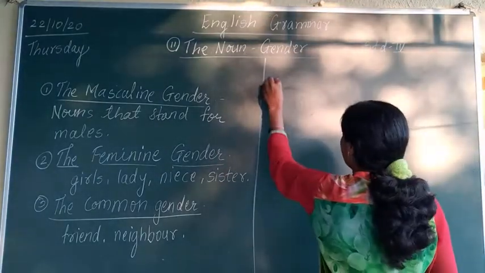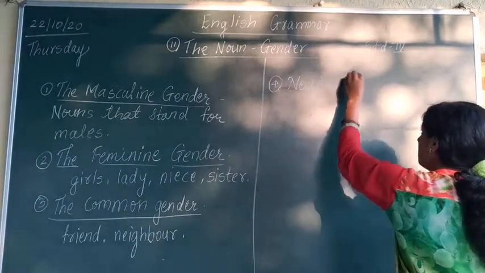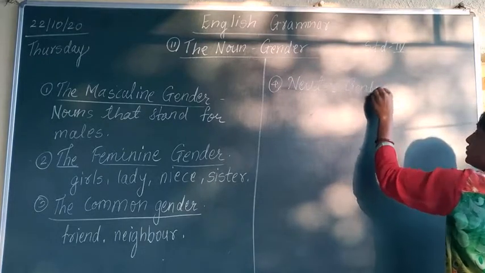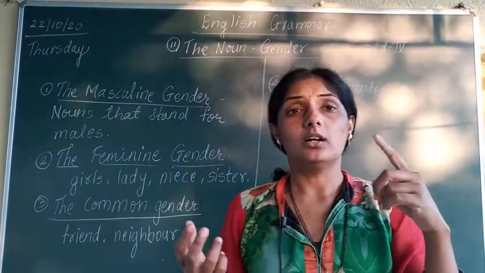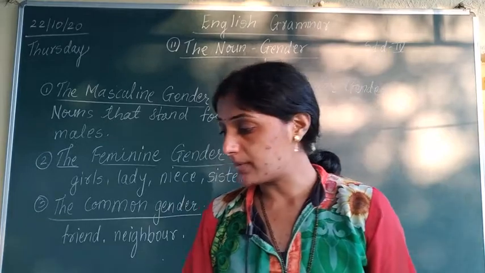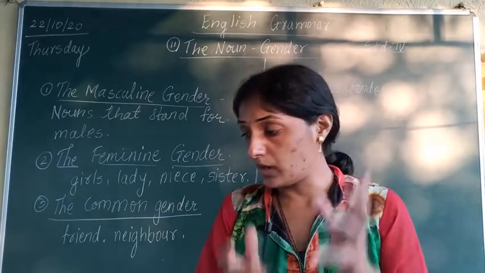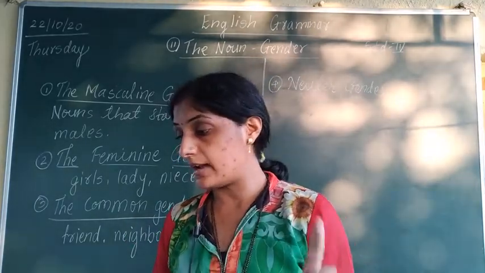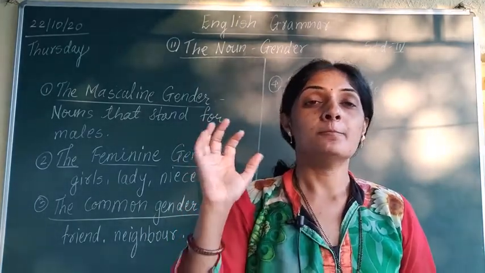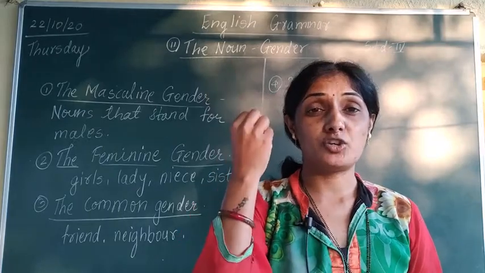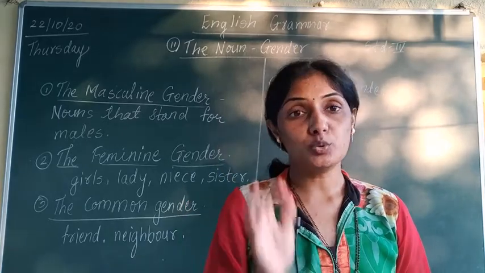Neuter gender. So what will come in neuter gender? In neuter gender, all examples will come like pen, pencil, eraser, table. Nouns that stand for non-living things, and all collective nouns including those that stand for living things, are all neuter gender. For example, book, table, mobile, chalk, pen, pencil. These all are neuter genders.